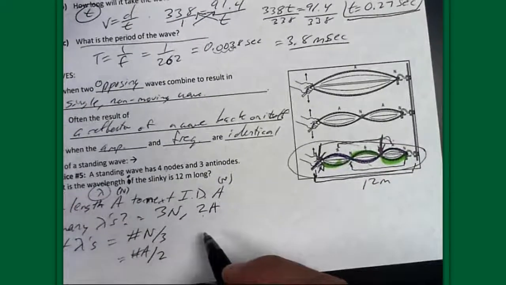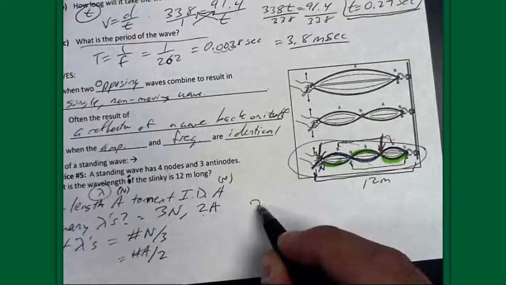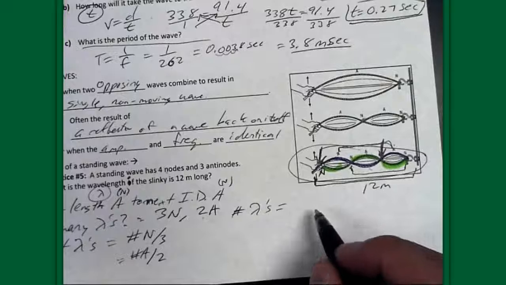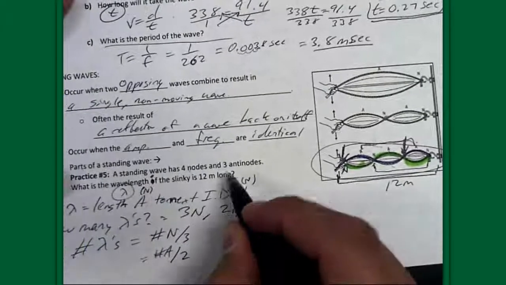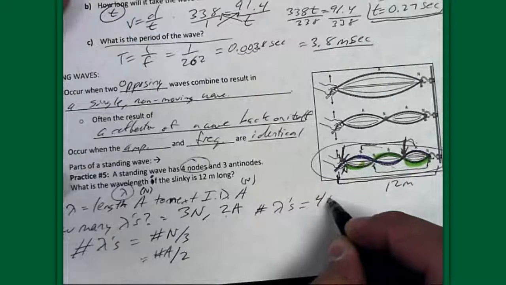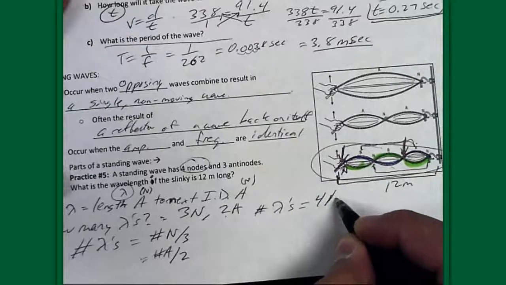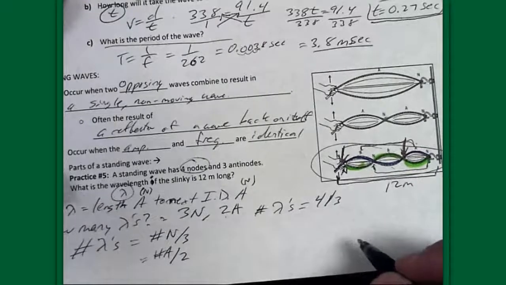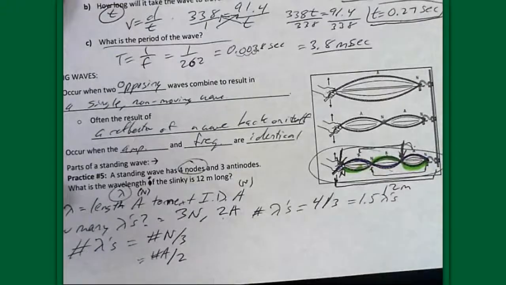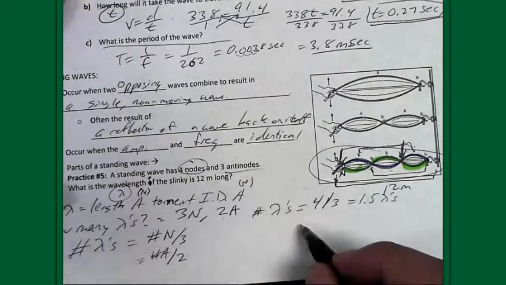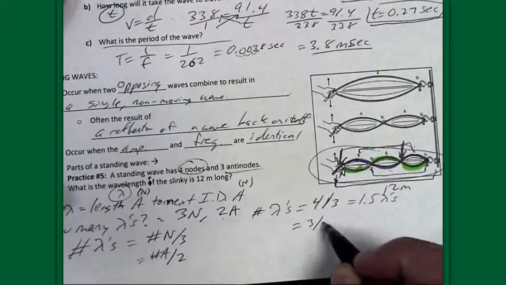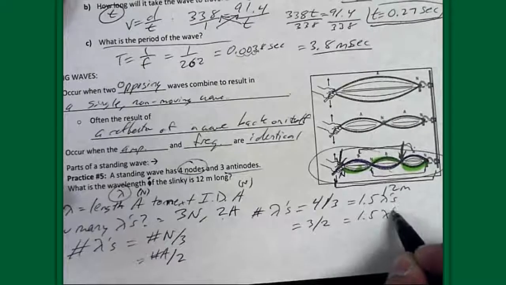So the total number of wavelengths, so lambdas, number of wavelengths, equals the number of nodes divided by 3. Well, I got 4 nodes, and I could do antinodes as well. You'll get the same answer. 4 nodes, I'll just put 4, divided by 3, because I know there's 3 nodes per wavelength. That gives me 1.5 wavelengths in this wave. And just to prove it to you, I can do the same thing with antinodes. Take the number of antinodes, there are 3, divide it by 2 antinodes per wavelength, I still get 1.5 wavelengths.